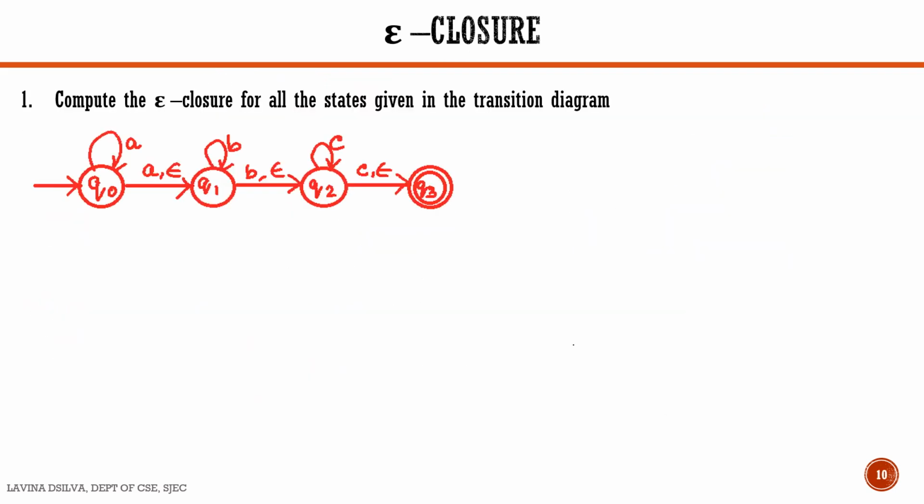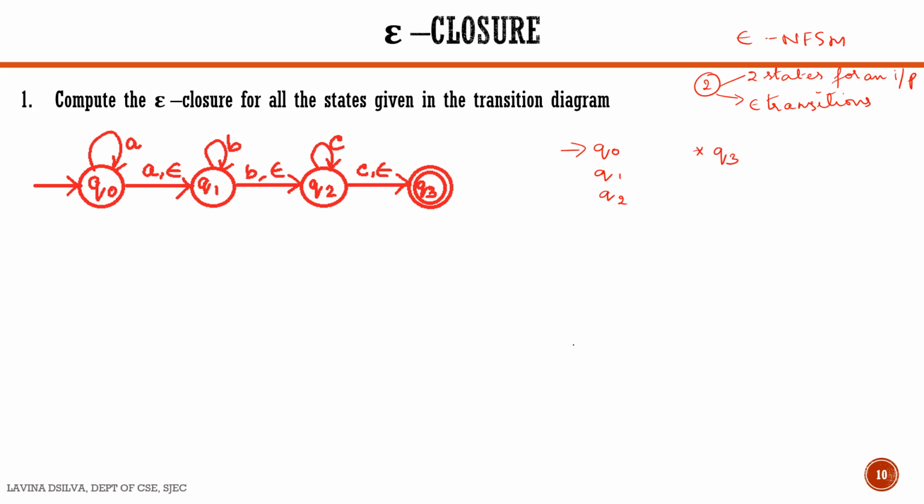We shall take a couple of more examples to understand the concept of epsilon closure clearly. If we consider this epsilon NFSM, we know that it's an epsilon NFSM for 2 reasons. One is it goes to more than one state on receiving an input. Therefore, it is an NFSM. And then we can see that it has epsilon transitions. Therefore, we call this diagram an epsilon NFSM. This epsilon NFSM has 4 states, that is one start state Q0, then 2 intermediate states Q1 and Q2, and then a final state Q3.